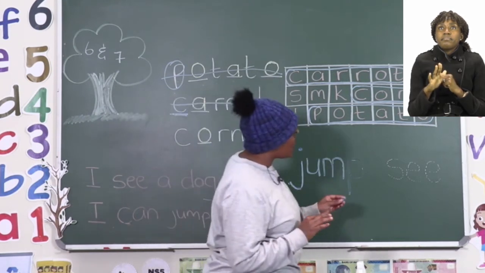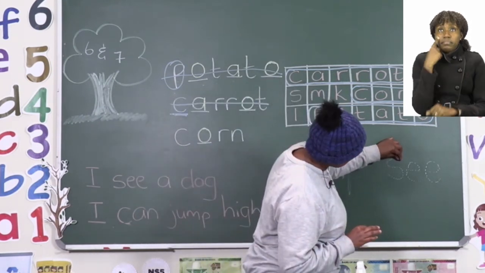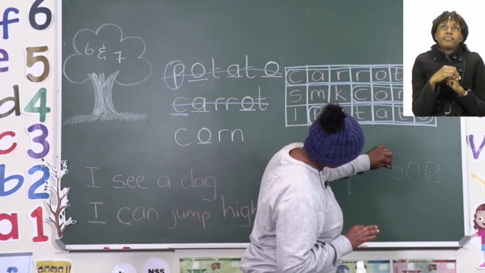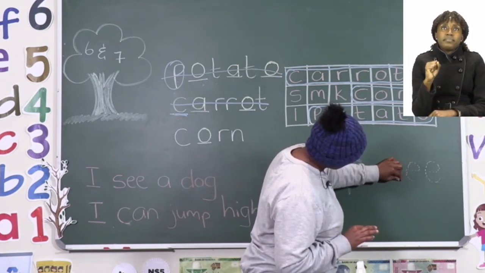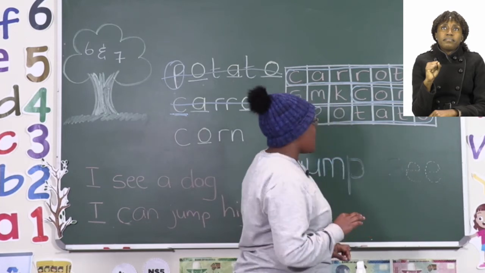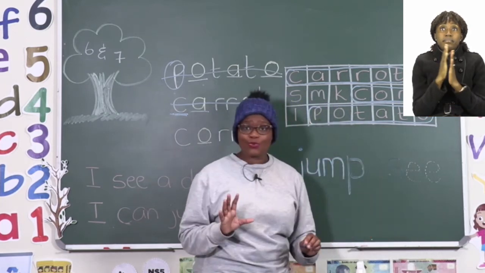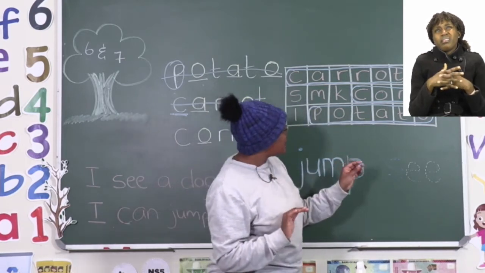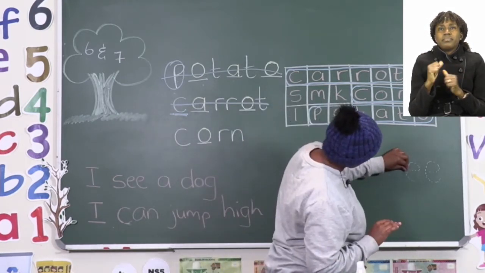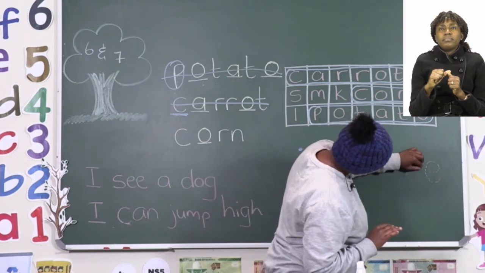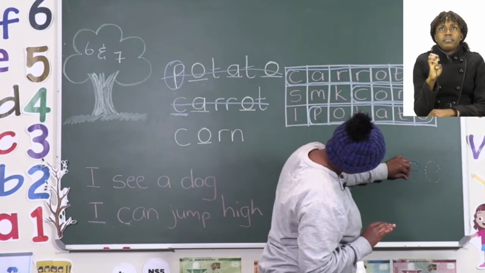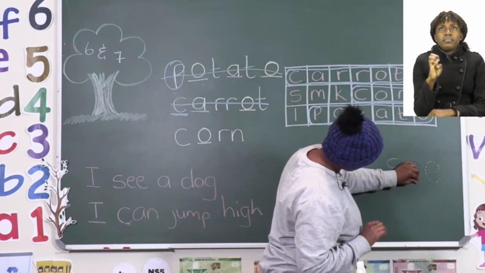Now we need to do the word see. Let us begin. We start by going round and round. Good job. Make sure that the back is not too big and the front is not too long either. Let's now do the rest. We have across and round. Take your time, boys and girls. Sometimes going round is a bit difficult.